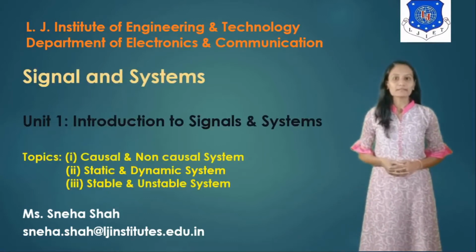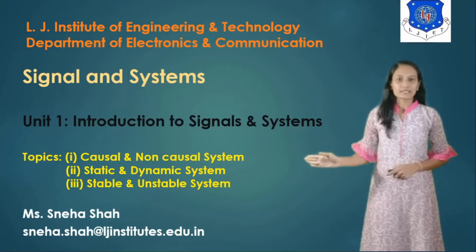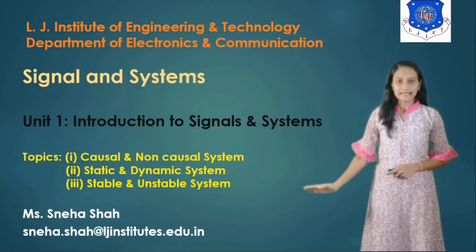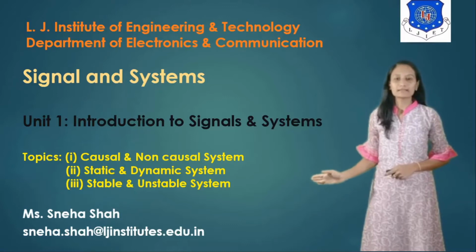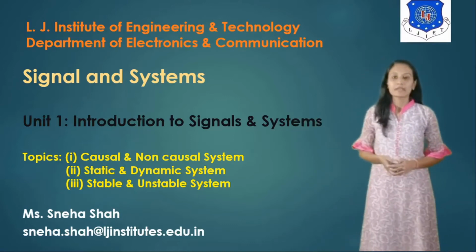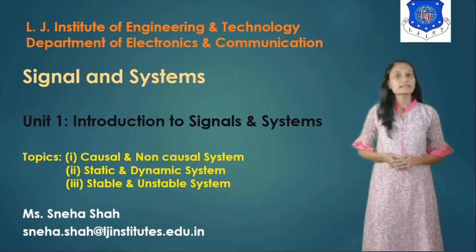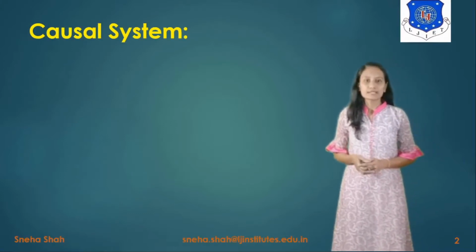Today I am going to explain from the subject Signal and System. The topics are causal and non-causal system, static and dynamic system, and stable and unstable system from the unit of Introduction to Signals and System. So today we will cover examples based on these three types of systems. We are starting with the first system, which is the causal system.